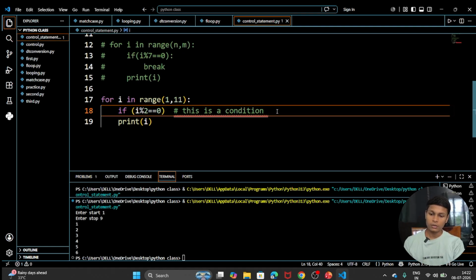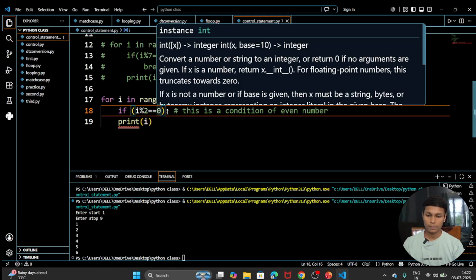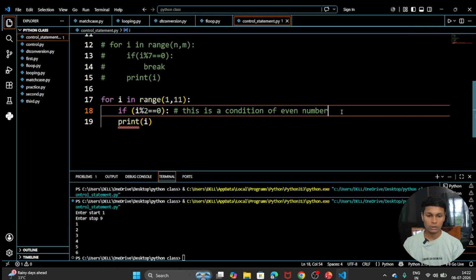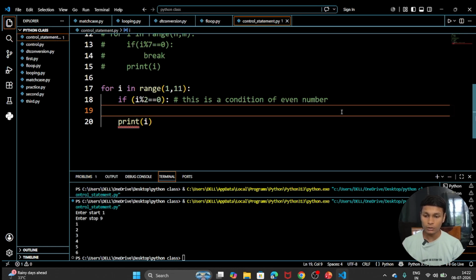This is the condition for an even number. So what are we going to print here? Here we are going to print the odd numbers after that. So we are going with the continue.